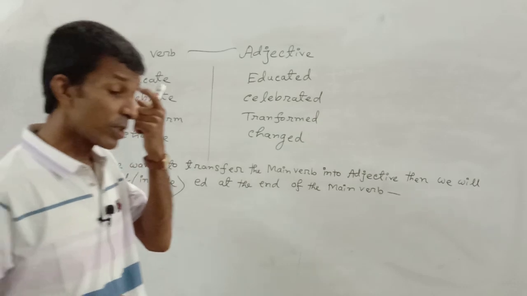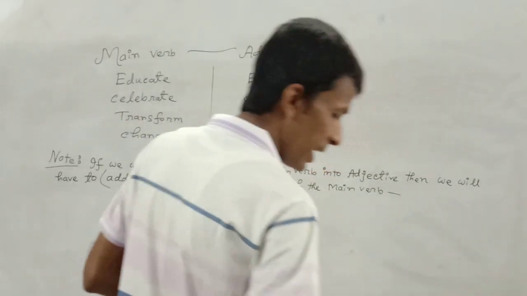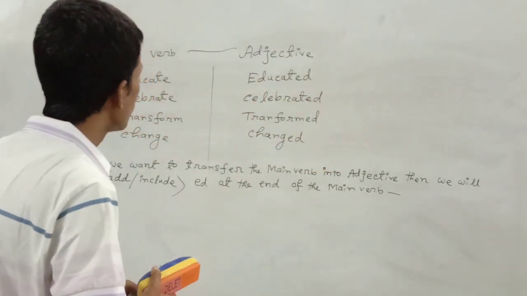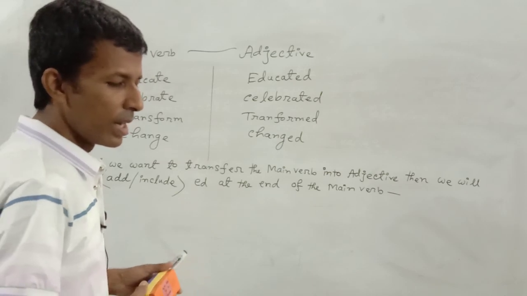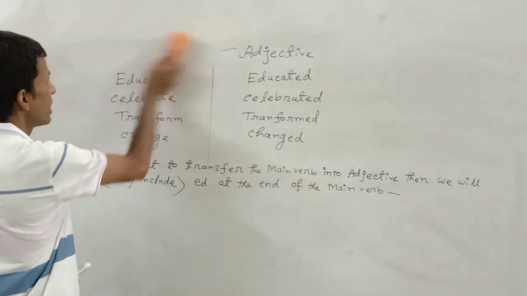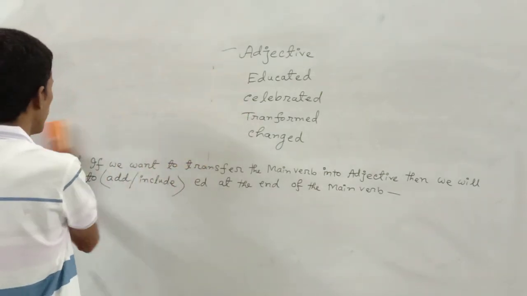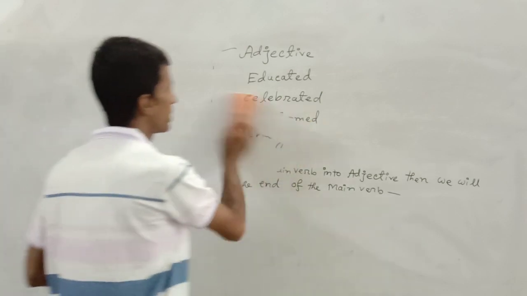Now in the fourth rule, I am going to explain in what way a main verb can be transferred into a noun, but following not a single structure, rather following two different structures.